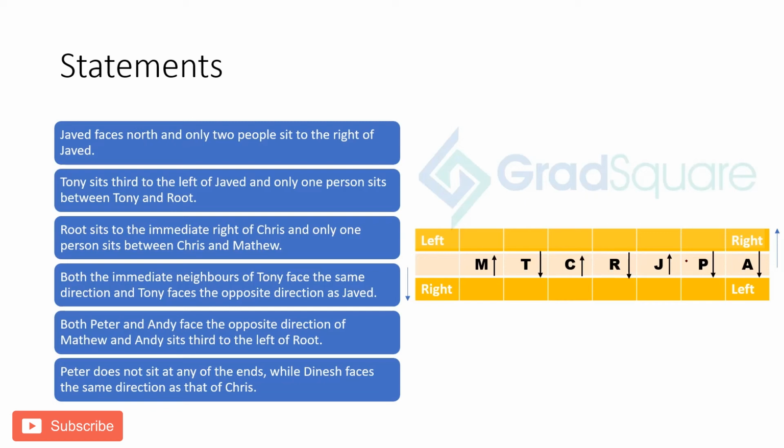Along with Andy. Peter does not sit at any of the ends, while Dinesh faces the same direction as that of Chris. So we know the last person on this side is Dinesh, and it says Dinesh faces the same direction as that of Chris. So Dinesh is going to look upward. This gives us the whole arrangement now. This is a pretty much simple question, but when you're starting to do this, you need to be very clear of whom you are going to place in the arrangement so that you can follow that person and then finish off the whole arrangement. So that's why we started with Javed, and the good thing is the question statements also start with Javed only.